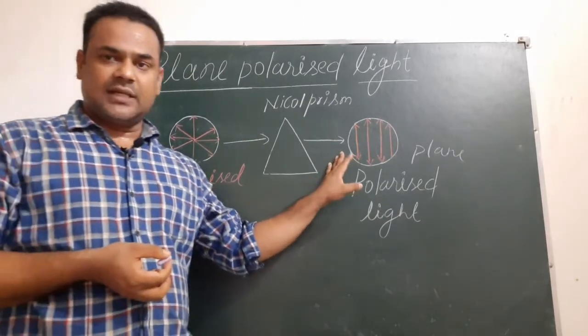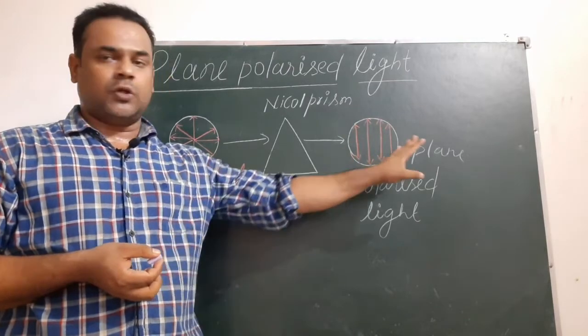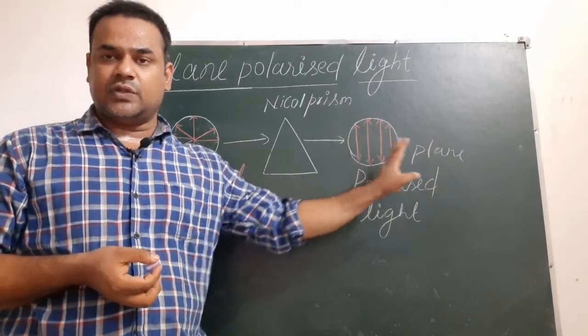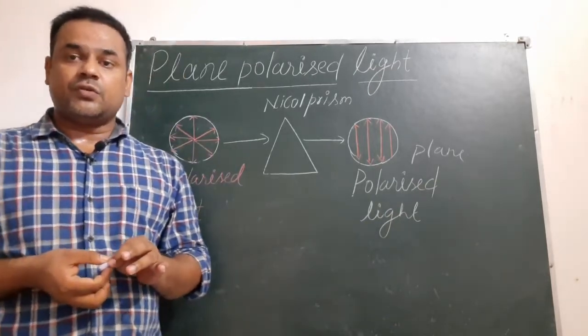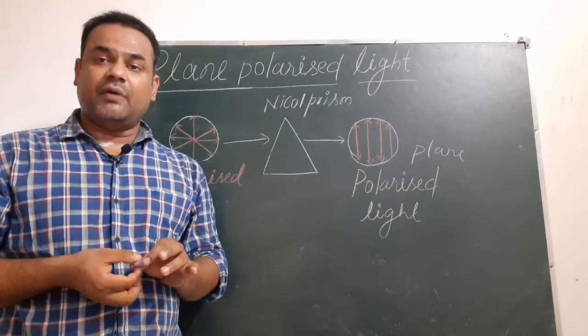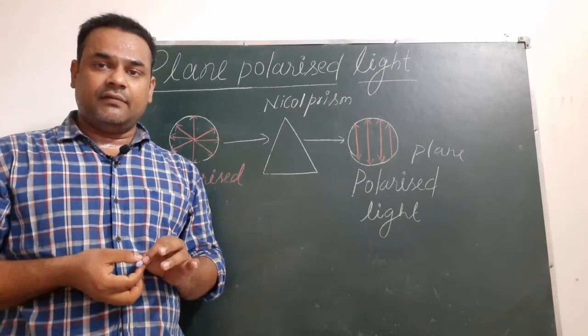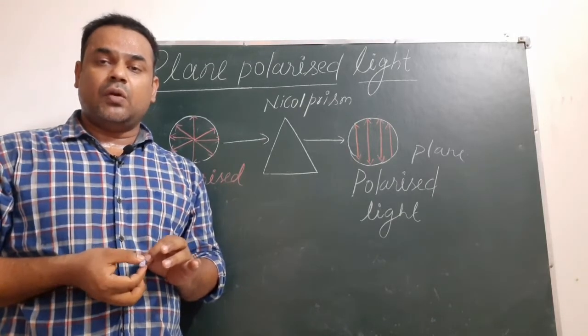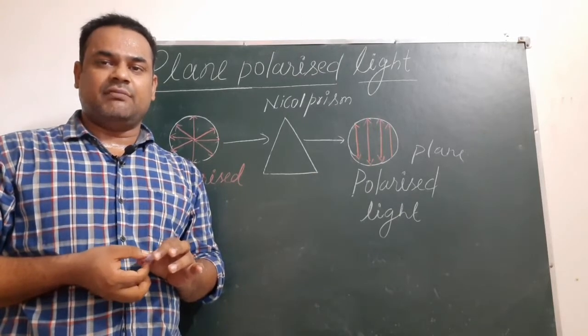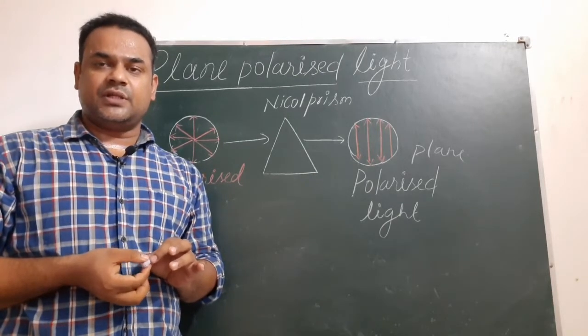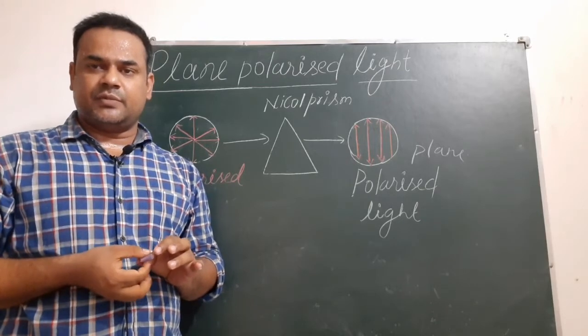When this plane polarized light is passed through an organic solution containing a compound which is optically active, and we say that a compound is optically active when that compound does not contain any element of symmetry, that is, it will contain neither plane of symmetry, point of symmetry, nor axis of symmetry.